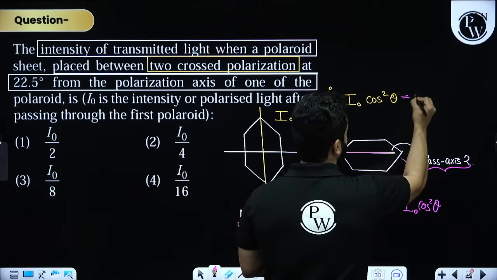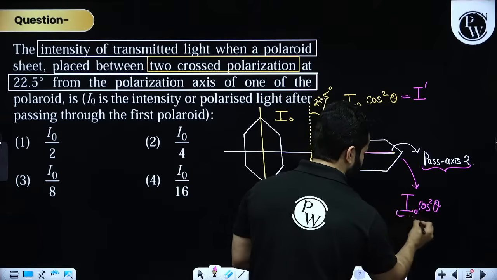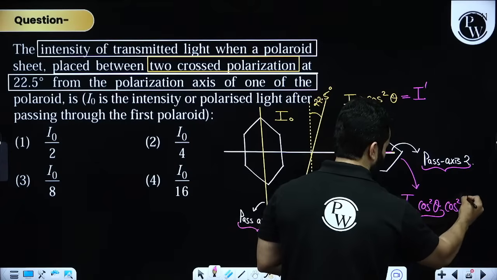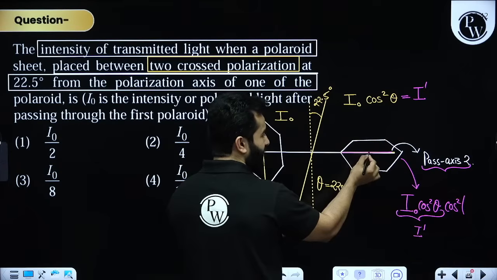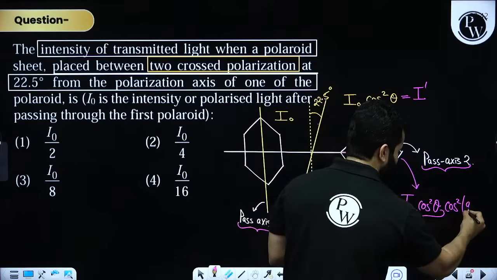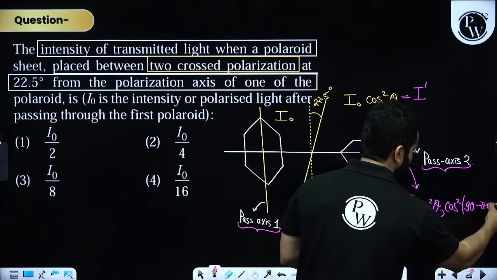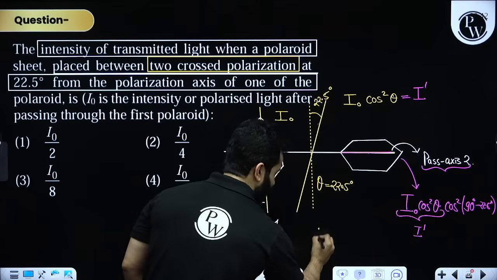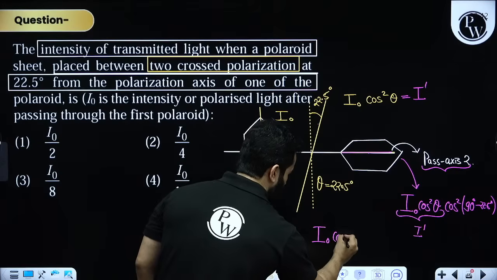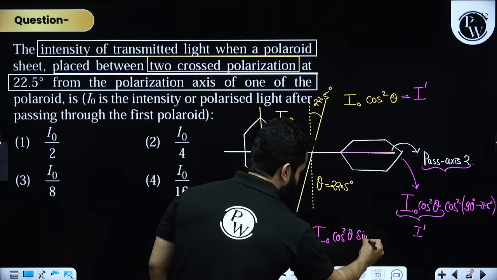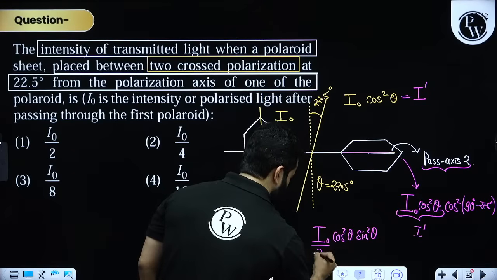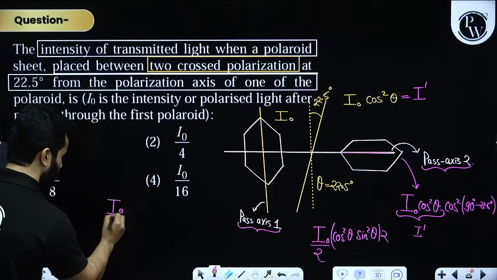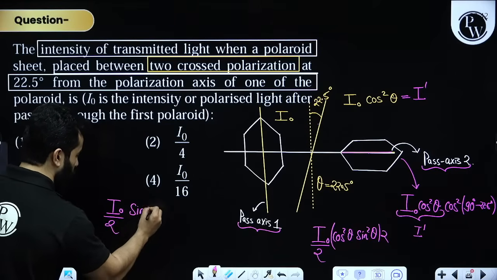This is my I dash. So I am writing I dash over here, multiplied by cos square of the angle between this axis and this axis, that is 90 minus 22.5 degree, which is nothing but, finally, I'll write it as I naught cos square theta. This will become sin square theta. I'll divide by 2, I'll multiply by 2, and I'll get I naught by 2, and I'll write sin 2 theta.